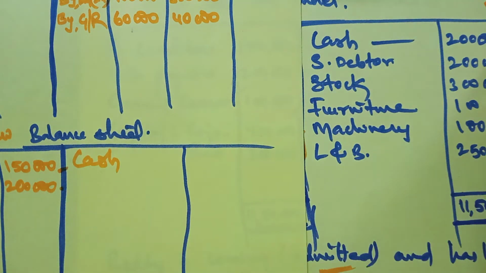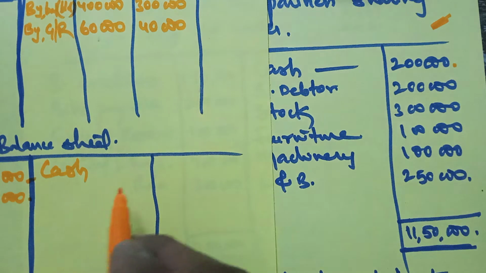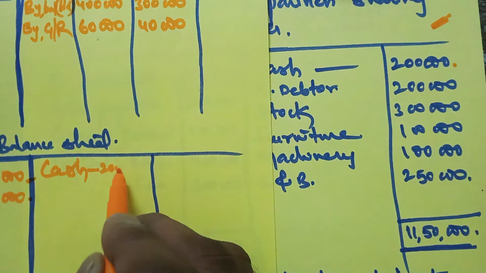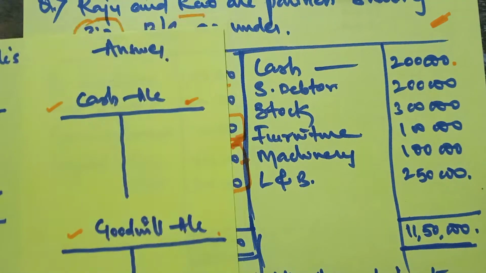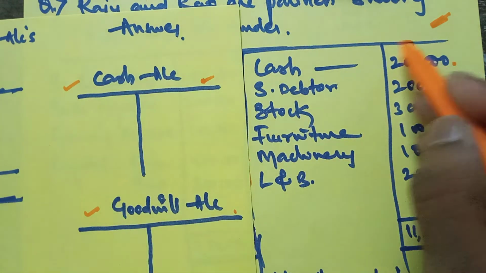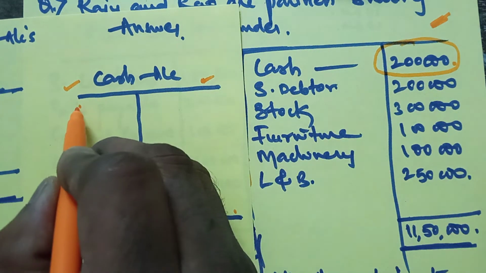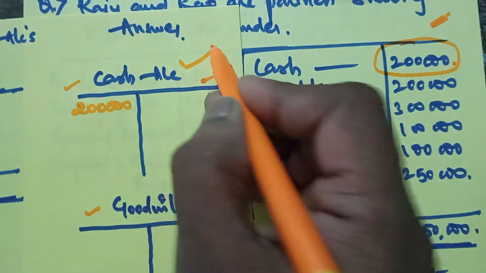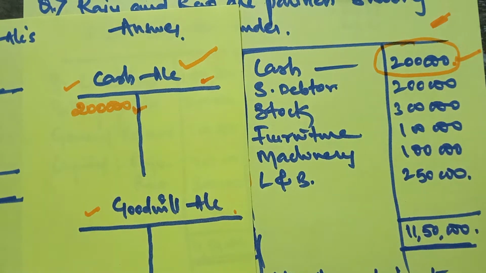Cash: old cash is 2 lakhs. Here, if you see the question, it is 2 lakh. But after the admission of the new partner, this cash will get changed. It may increase. Therefore we will prepare a cash account. This old cash from the old balance sheet should be taken in the cash account. When you take it, the cash account gets debited. So start preparing the cash account with the old balance.